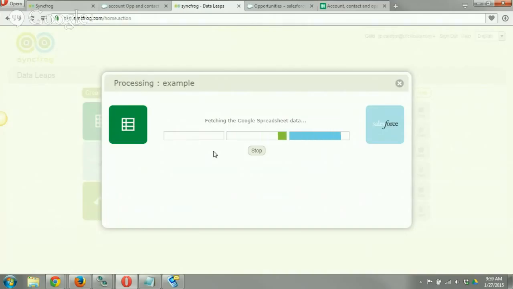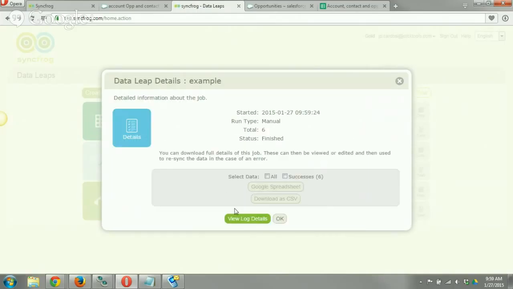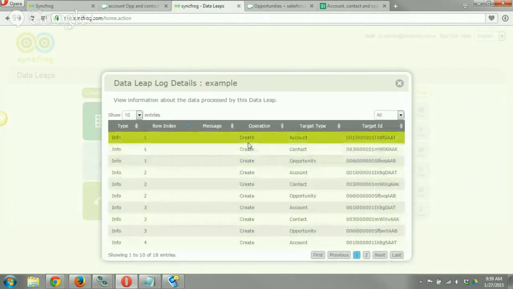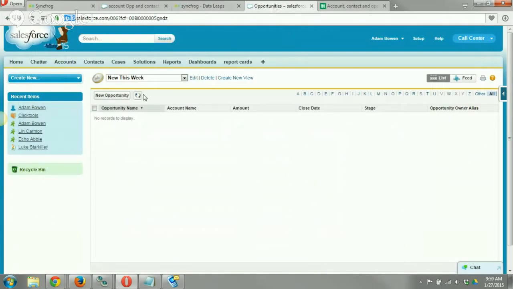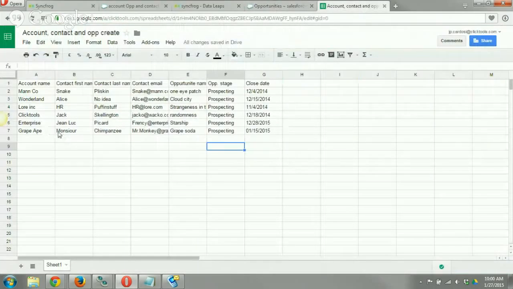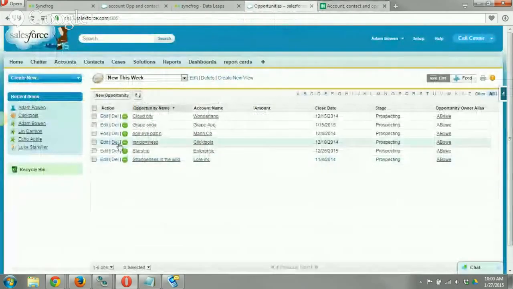Now it's going to grab our data from our Google Sheet here. All right, so we had 6 successes, and we can click on View Log Details here. And you'll see exactly what it did with the ID value. So if I go into here, we should have a new opportunity, and 6 of them. So you can see we have our grape ape, which happens to be on the spreadsheet as well. Monsieur Chimpanzee.